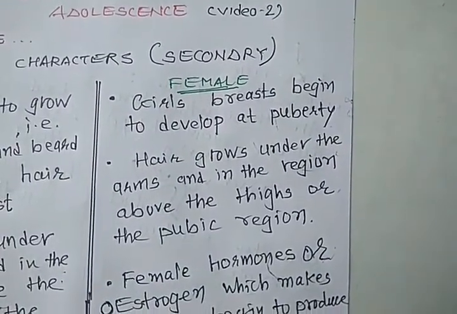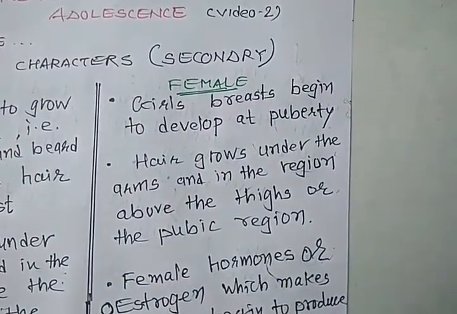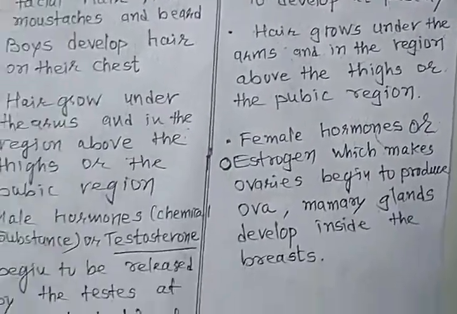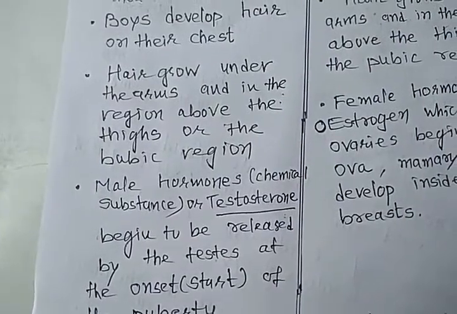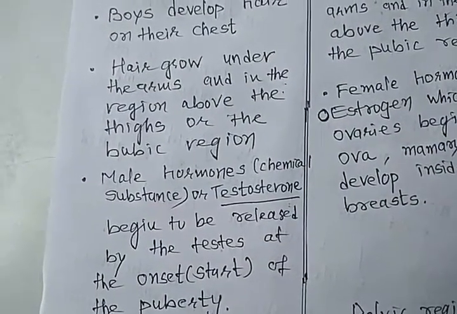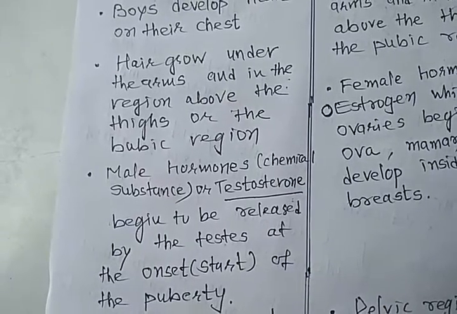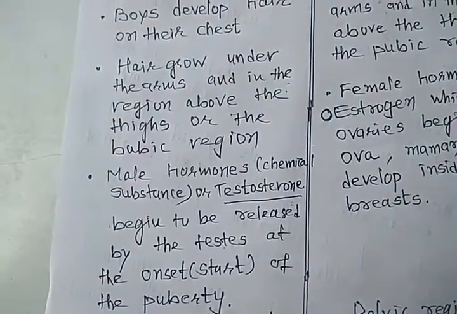Hair grows under the arms and in the region above the thighs, the pubic region.